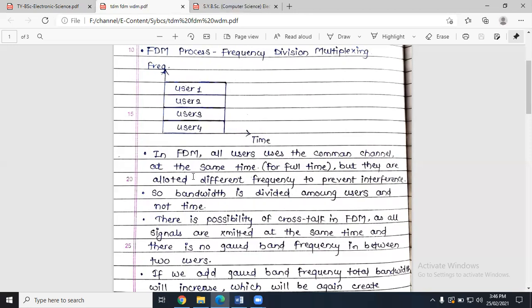As I just told you, whatever the entire bandwidth we have, we just divide that bandwidth among the number of users, and we are not going to divide the time. There is a possibility of crosstalk in FDM.